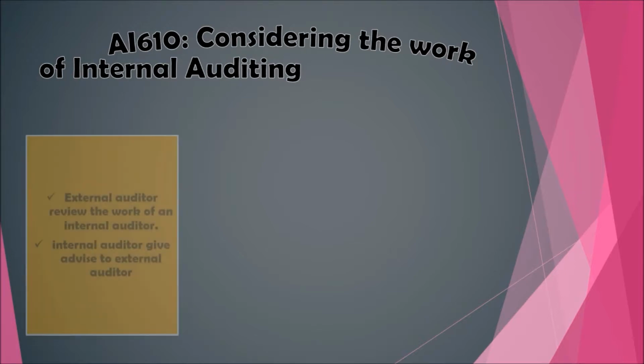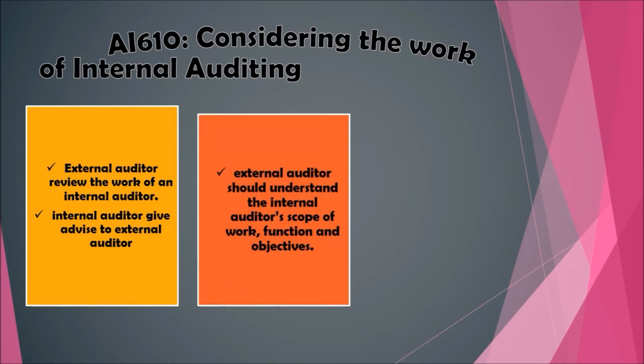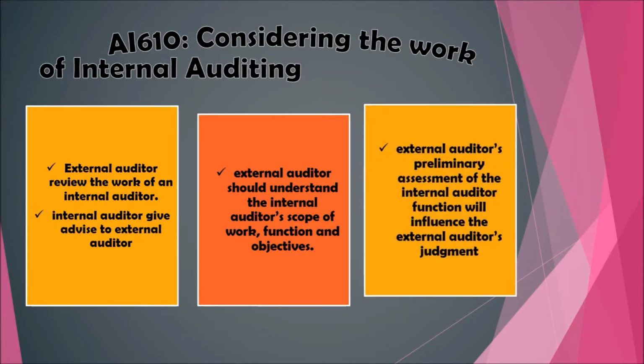An external auditor may review the work of an internal auditor. The internal auditor would be able to advise the external auditor on important issues, so that the external auditor can be more focused on their job. During the planning stage, the external auditor should first of all understand the internal auditor's scope of work, function and objectives. The external auditor's preliminary assessment of the internal audit function will influence the external auditor's judgment about the nature, timing and extent of the external audit procedures.